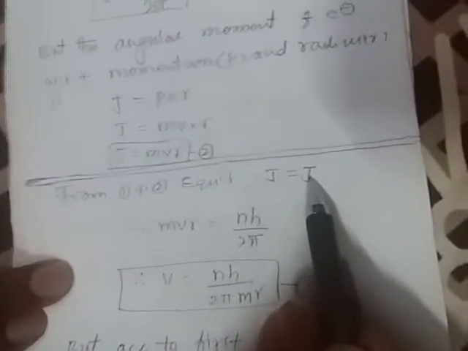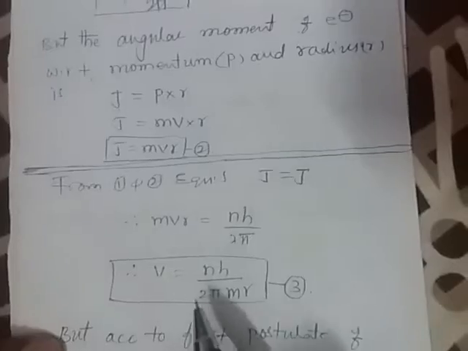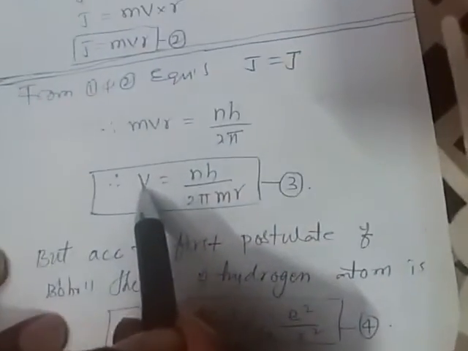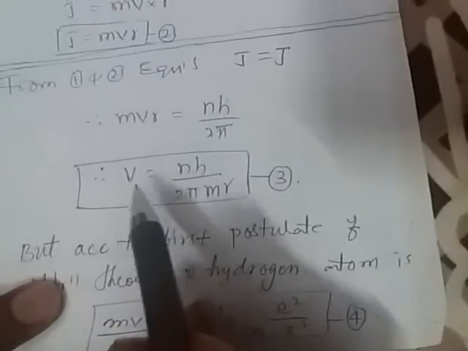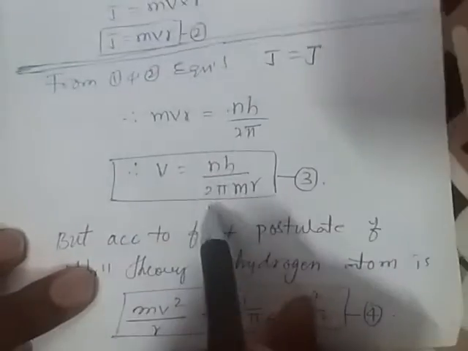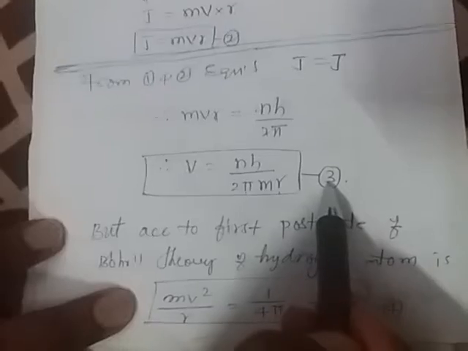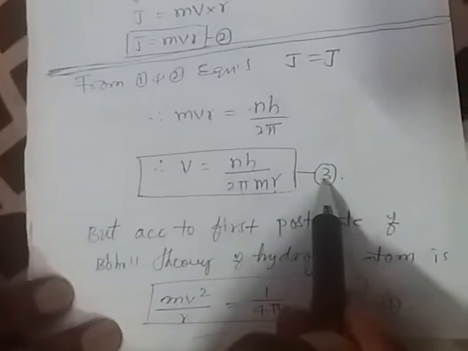From equations 1 and 2, we get mvr equals nh by 2 pi. So let us determine the velocity of the electron: v equals nh by 2 pi m r. This is equation 3.